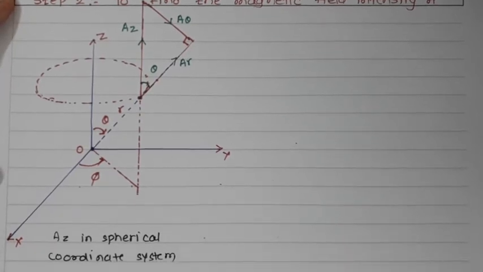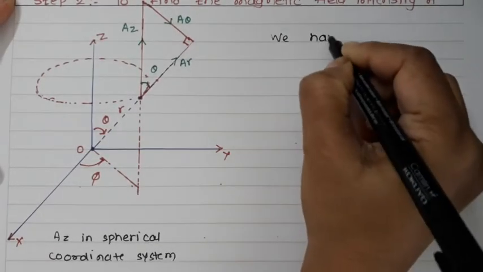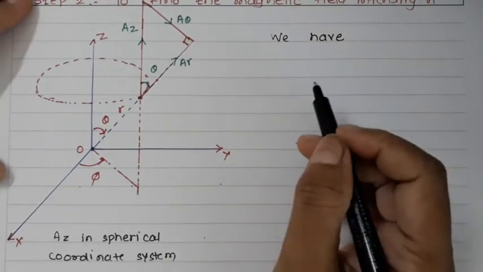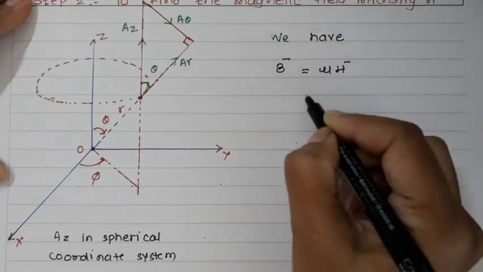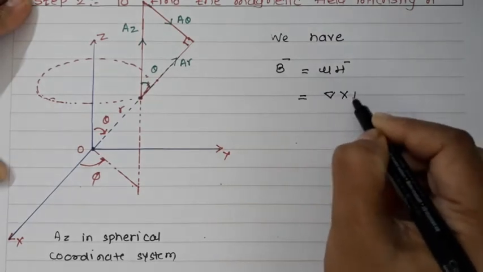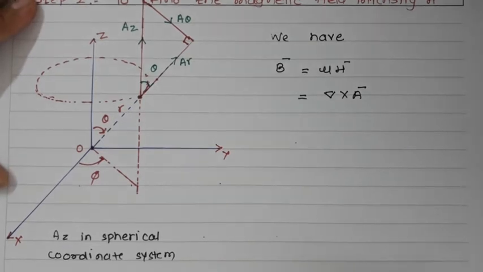Now here in step 3 we are going to find out the magnetic field intensity. We know the relationship of the magnetic field intensity with the vector potential. So we have B bar is equal to mu H bar, which is nothing but del cross A bar, where H is the magnetic field intensity and A is the magnetic vector potential. We have found out the magnetic vector potential.